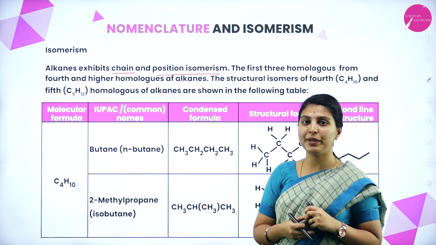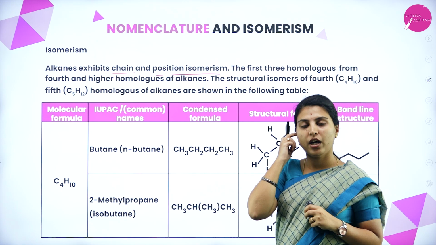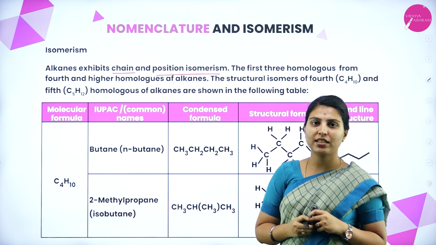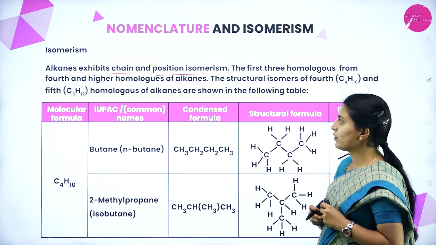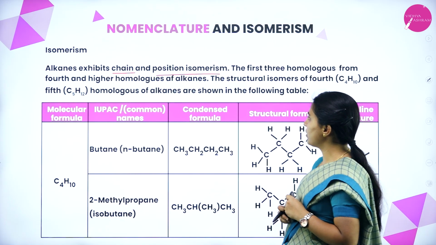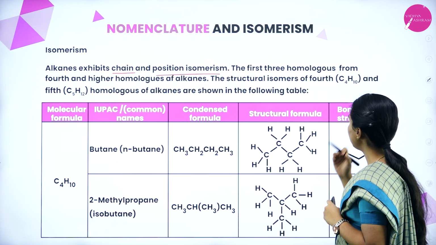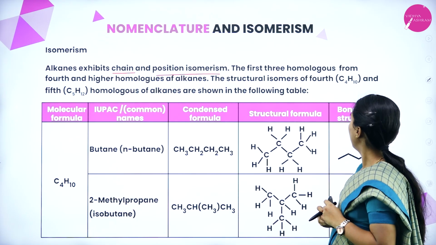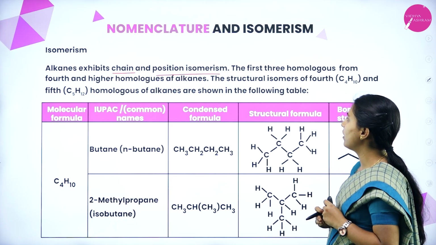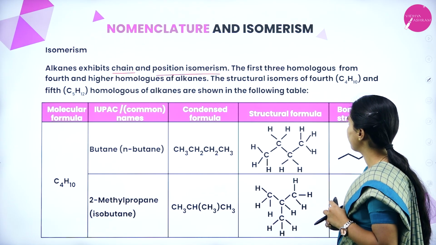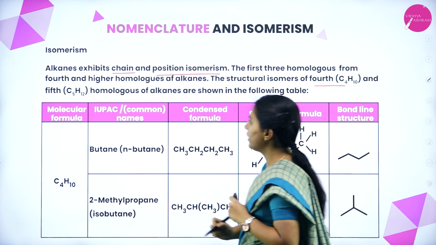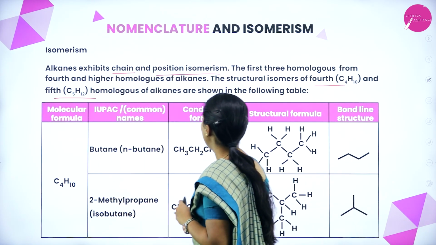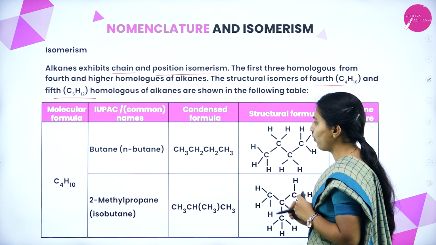Usually the structures will be different, that's why it is called structural isomerism. Alkanes exhibit chain and position isomerism. The first 3 homologues do not show it; it starts from the 4th and higher homologues of alkanes. The structural isomers of the 4th and 5th homologues of alkanes are shown in the following table.